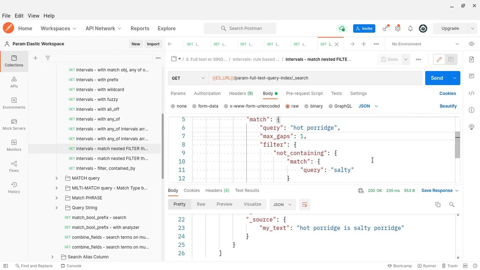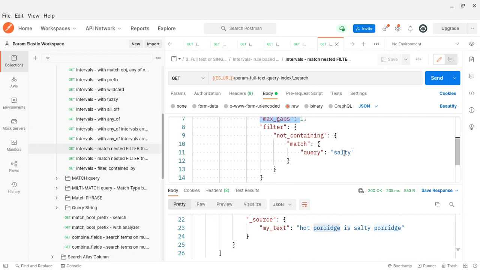Any spelling mistake or what? No. Max gaps means the number of words that can be in between. Not containing means it should not contain, right? How come it is actually matching? It acts like contained_by. I don't know what exactly the meaning is.